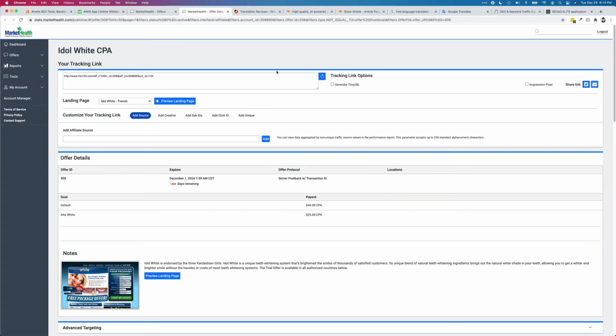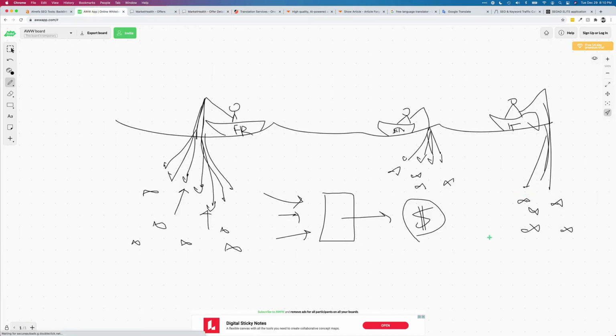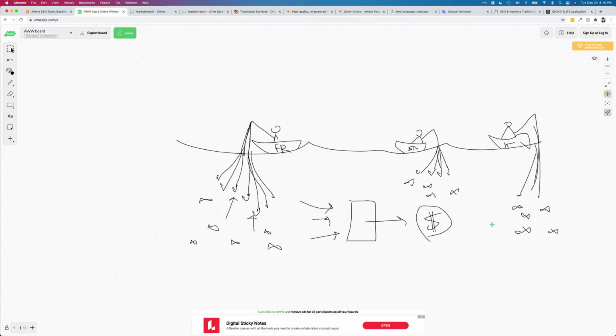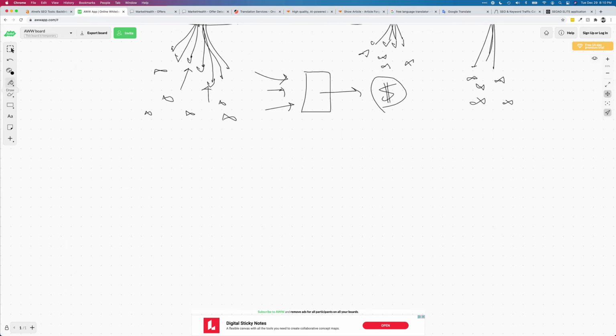So if that makes sense to you and you want to learn the actual process, I say this in every video, I've basically shown you an infinitely scalable process here. These keywords are infinite, and there's not enough people to go after all the traffic there is.